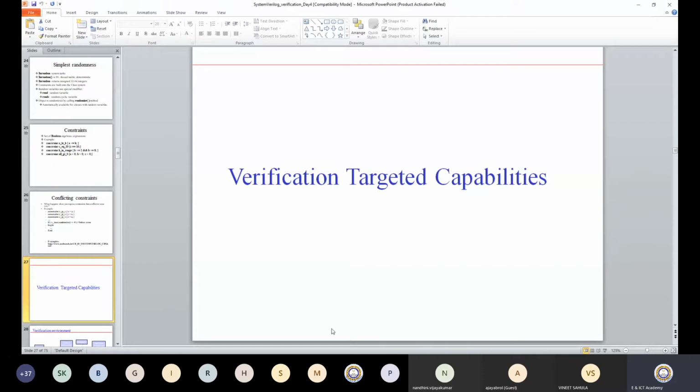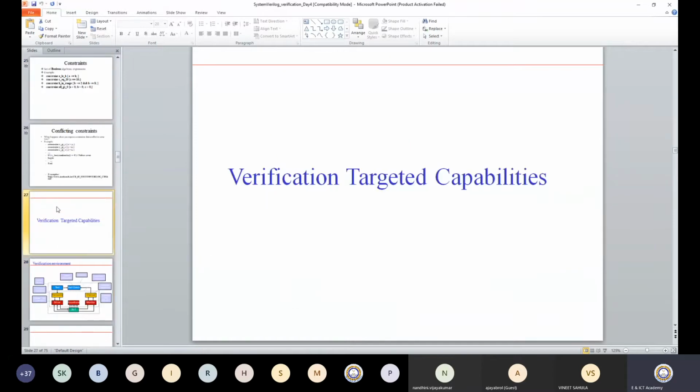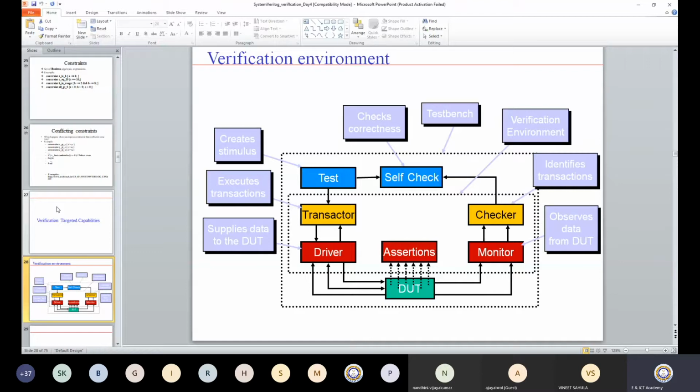Now, what are the capabilities of verification? Just to motivate you, I am explaining this particular diagram, which is very important. If you are planning to go into the VLSI industry, then you probably need to start as a verification engineer. Directly going to a designer job is very difficult. Probably after 3-4 years, you can switch over from verification engineer to designer.